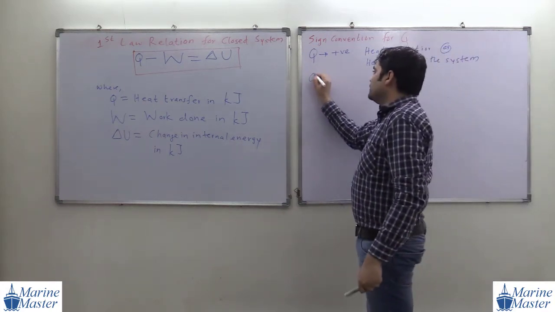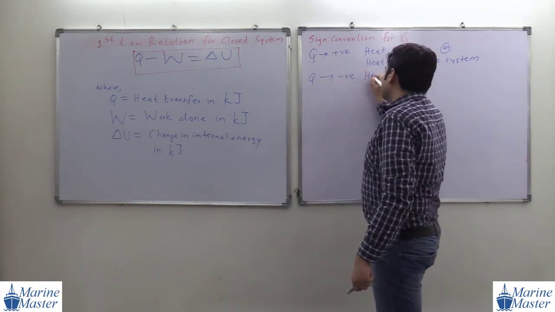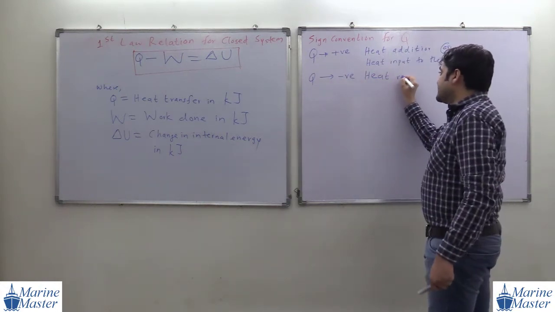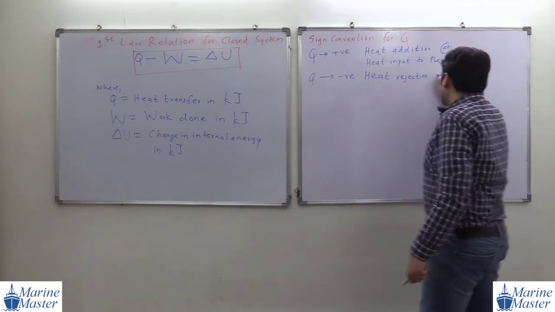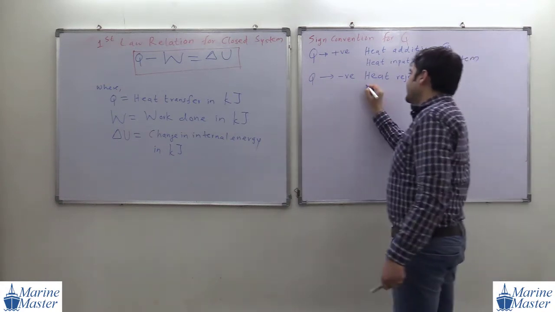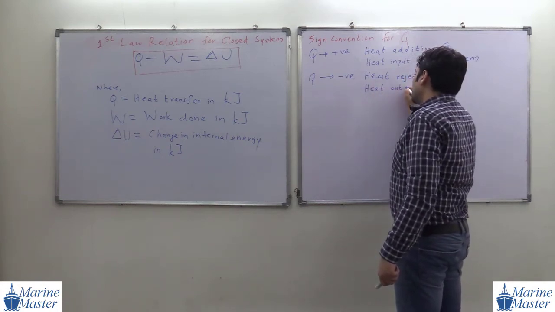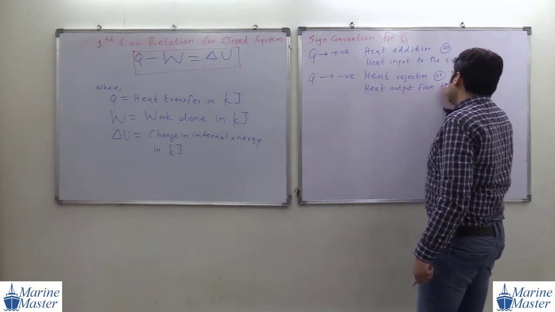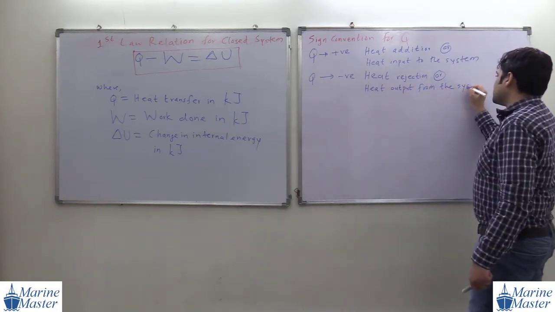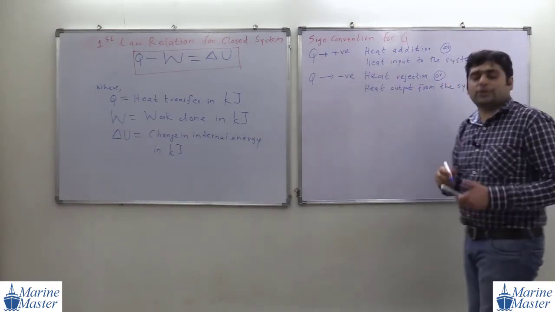If the value of Q is negative, then it is heat rejection or heat output from the system. Okay, so this is the sign convention for Q.